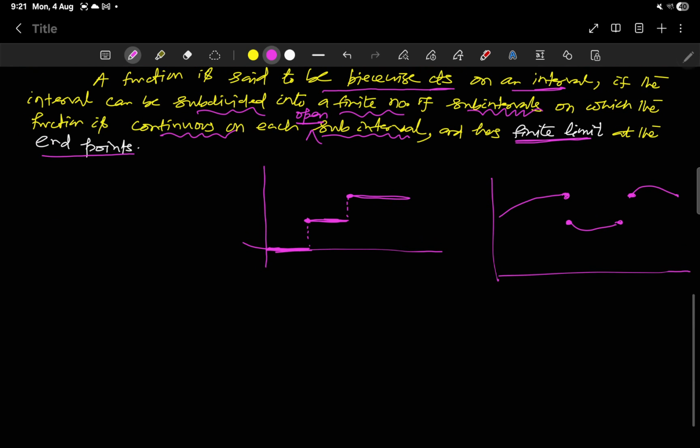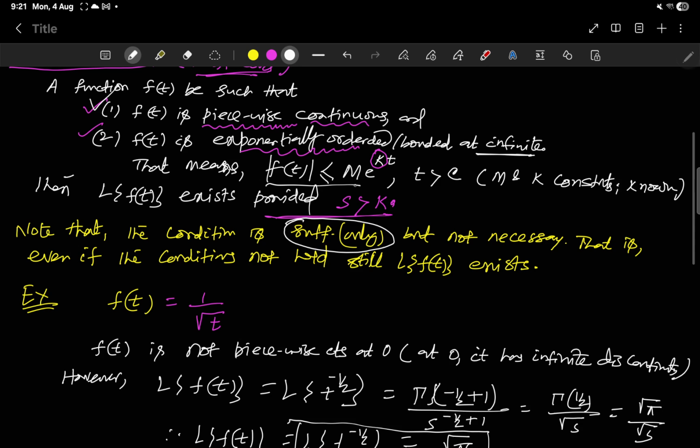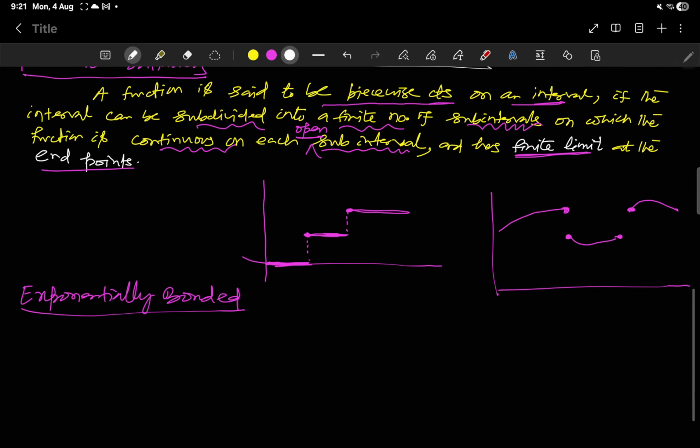Now coming to the definition of exponentially bounded. As we have pointed out above, here |f(t)| is less than M e to the power kt.